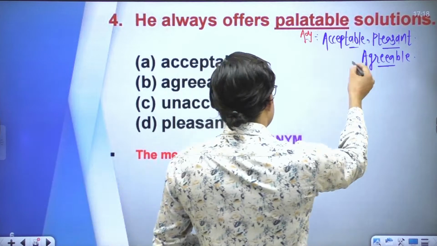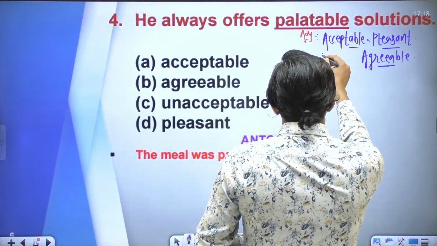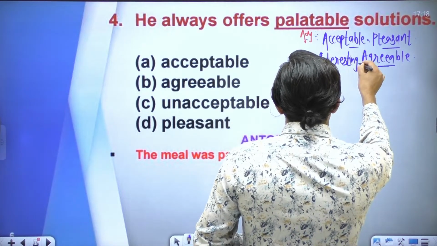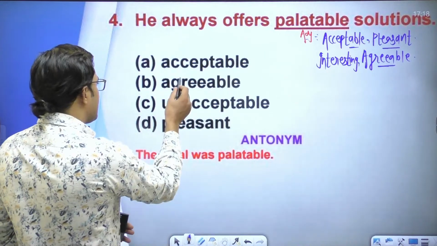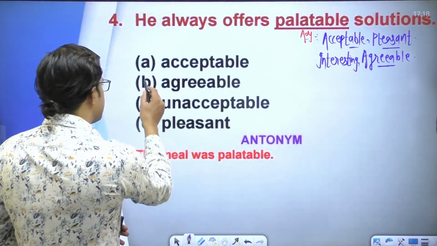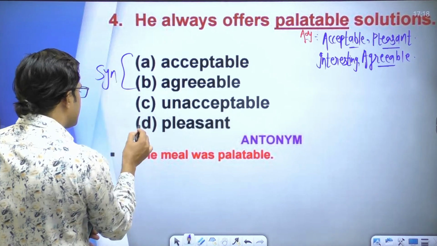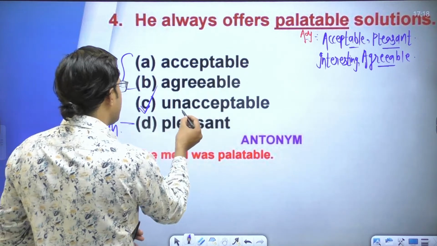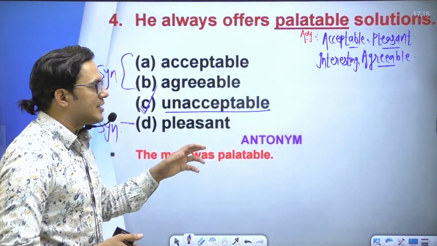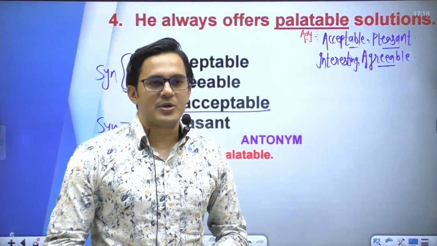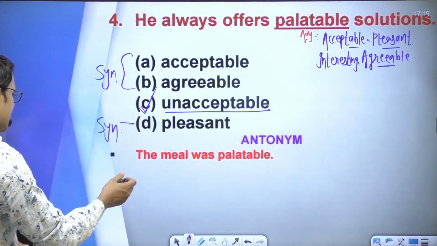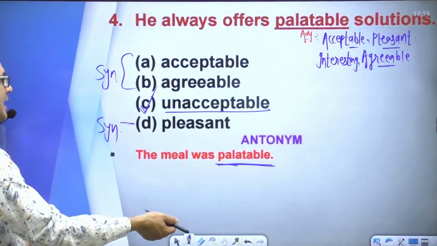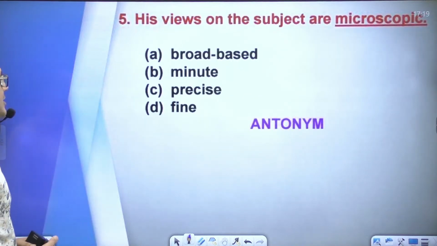You can say something that is interesting is palatable, right? Acceptable, agreeable, and pleasant are all synonyms, and the opposite of palatable will be unacceptable, something that is not acceptable. So option C is the right answer. The meal was palatable, not acceptable, or not pleasant, or unpleasant, you can say, right? Let's move to the next question.